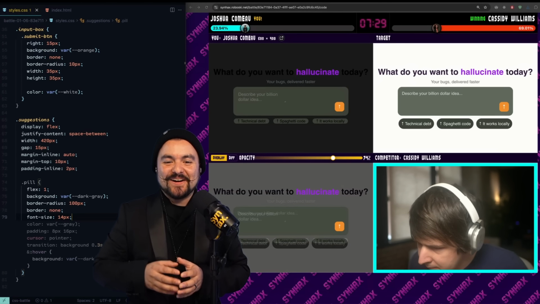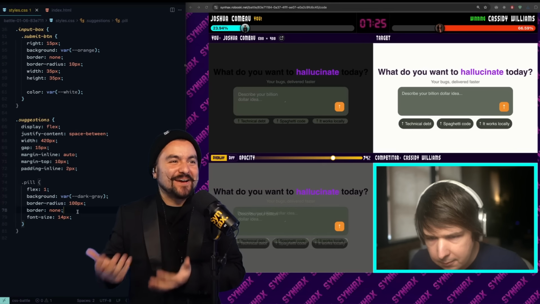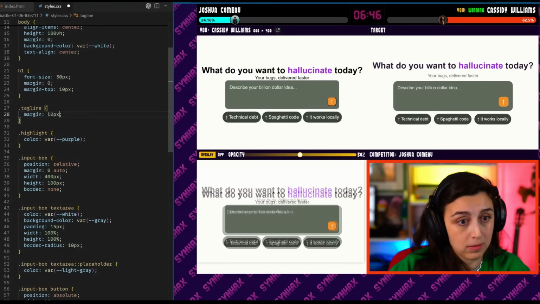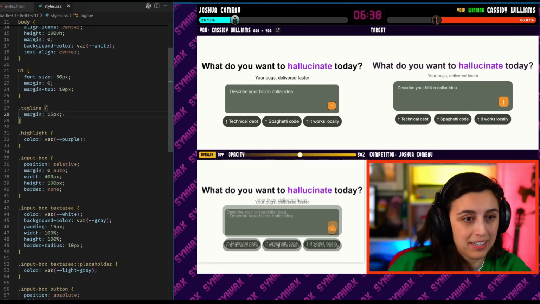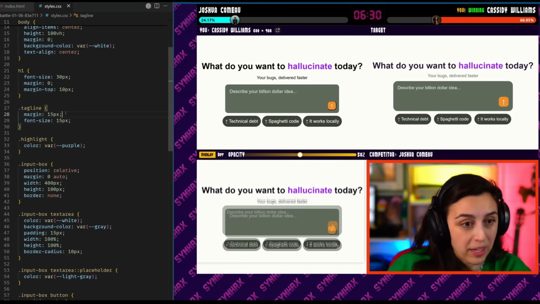Yeah, and Josh is just coming along. He's got the rounded boxes, but he hasn't set the background color yet. Is he going to set the background color? 10 pixels. 15 pixels. I don't know how close we are. Let me get the font size right. Font size. Okay. Oh, that is the correct font size.